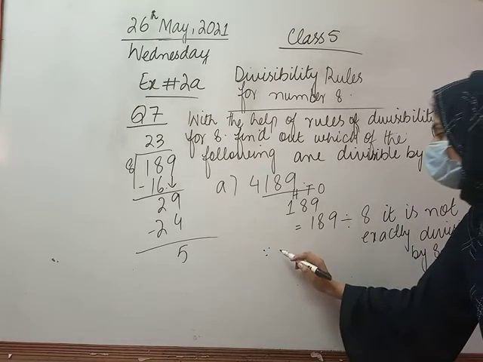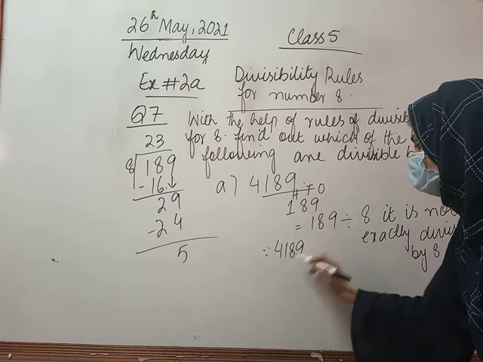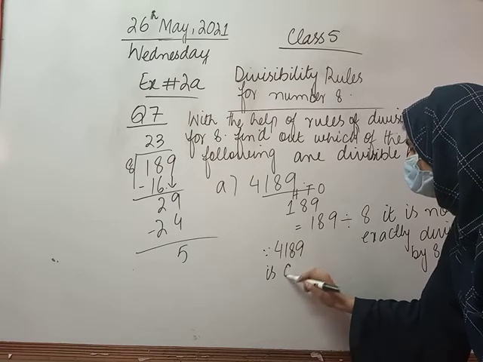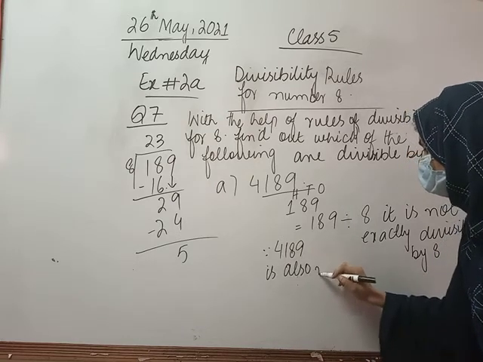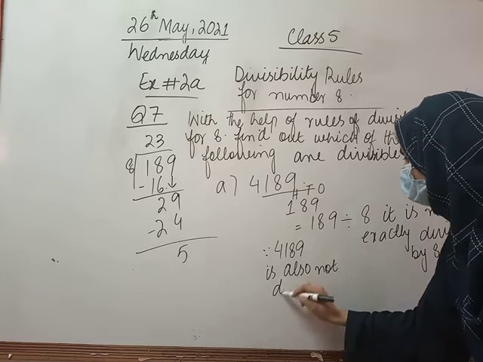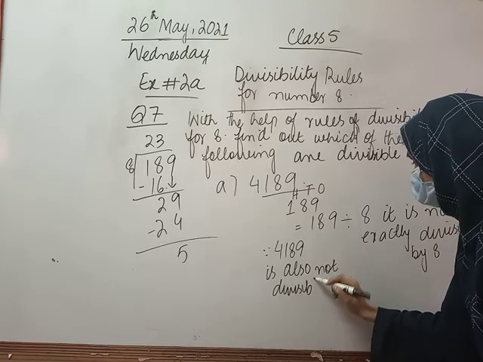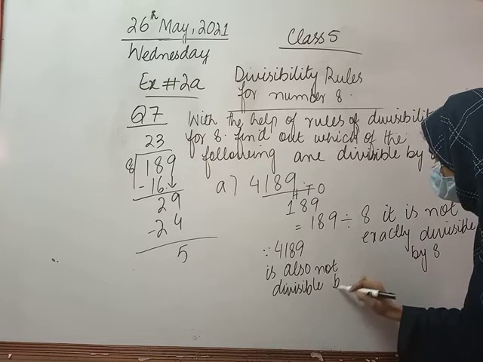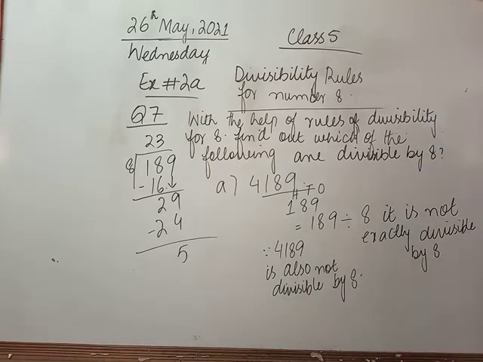So in the end we can write 4189 is also not divisible by 8. Now let's take another example, which is part B.